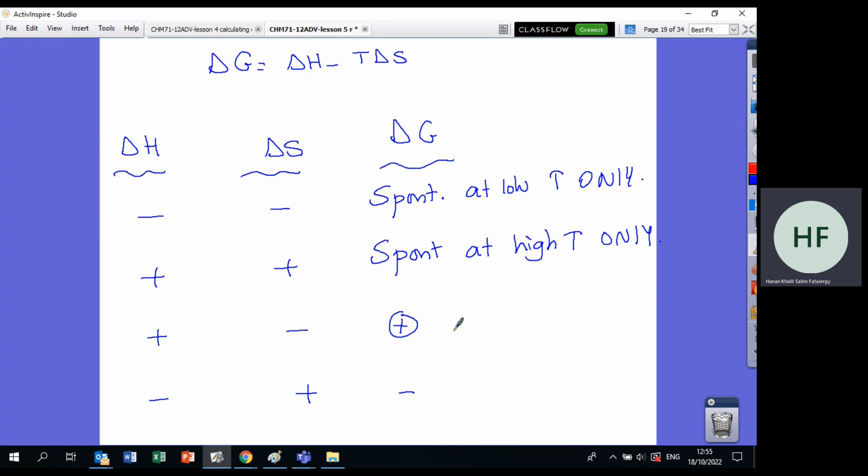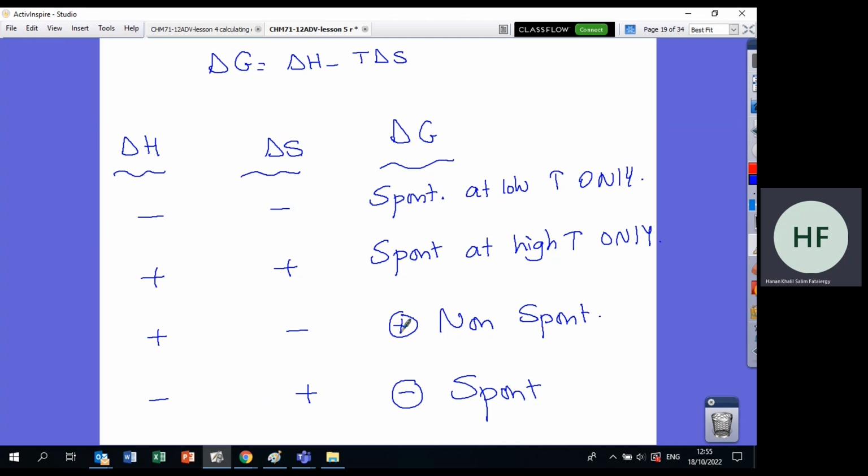What does it mean if delta G is positive? Means the reaction is never spontaneous, or non-spontaneous, because it needs energy to do the work. What if it was negative? It is spontaneous always and forever. Okay, so remember, both of them negative, spontaneous at low temperature only. Both of them positive, spontaneous at high temperature only.